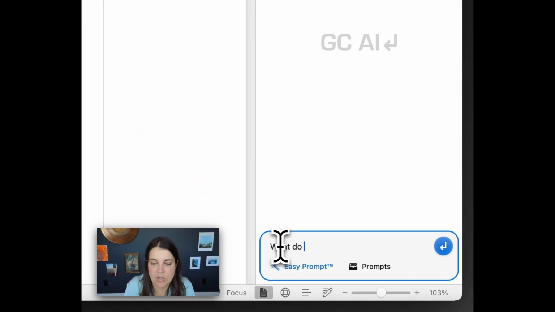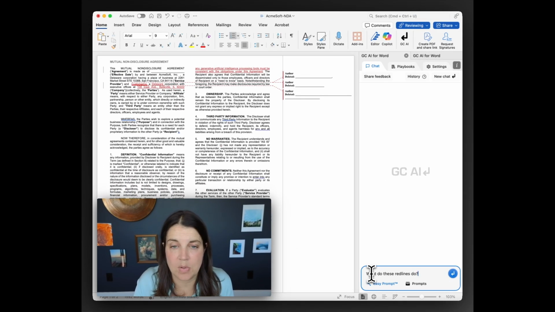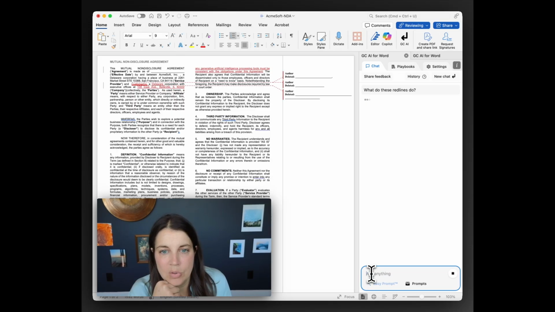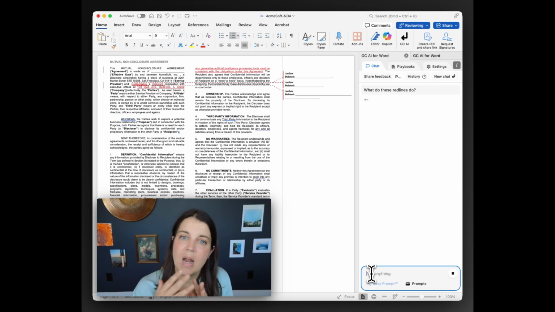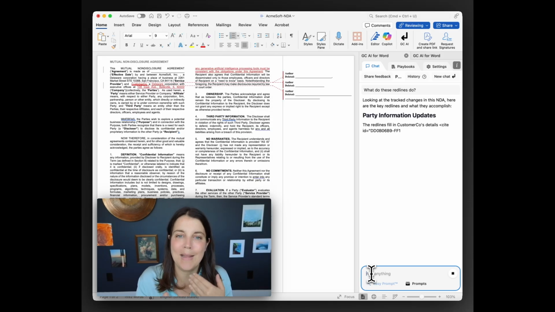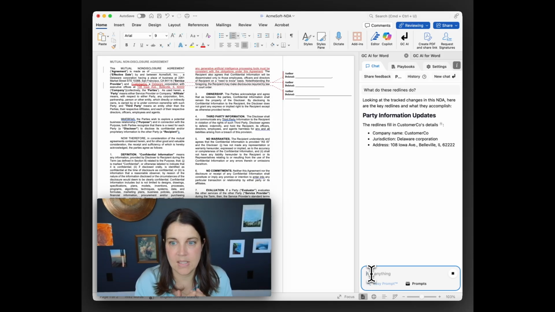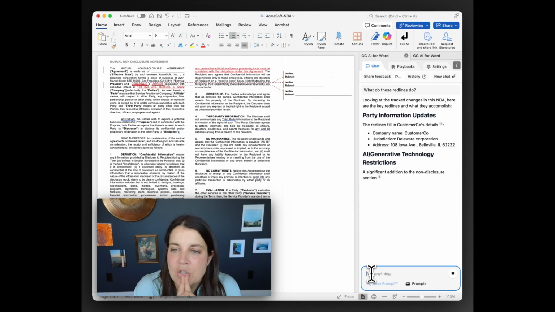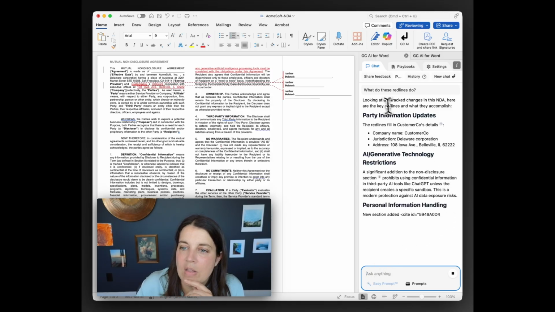Now this is cool. I can say, what do these red lines do? Now it's an NDA. I don't need a particular in-depth explanation of the document. It's my own NDA. So I just want to know, what did they even do? Now, could I scroll through and basically get the gist? Probably. But I'm going to have AI serve it up to me and guide me through this document. Let's take a look.